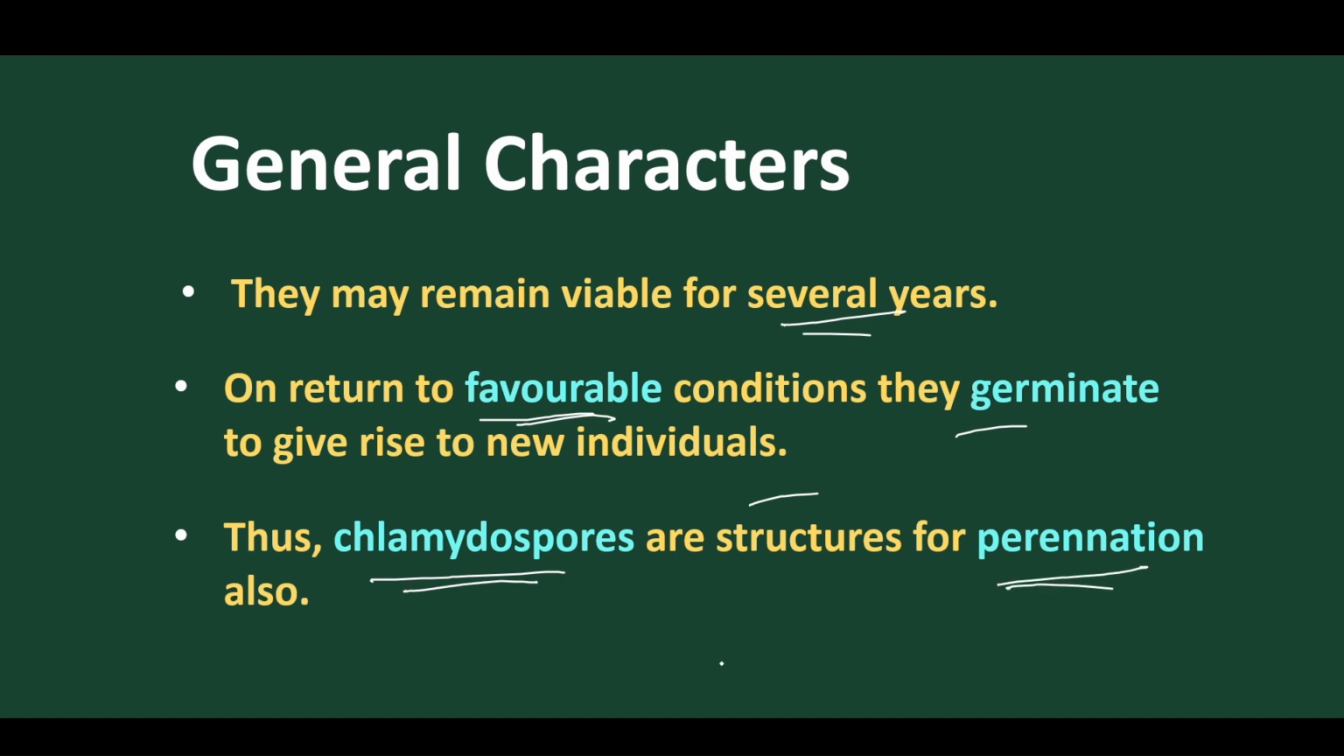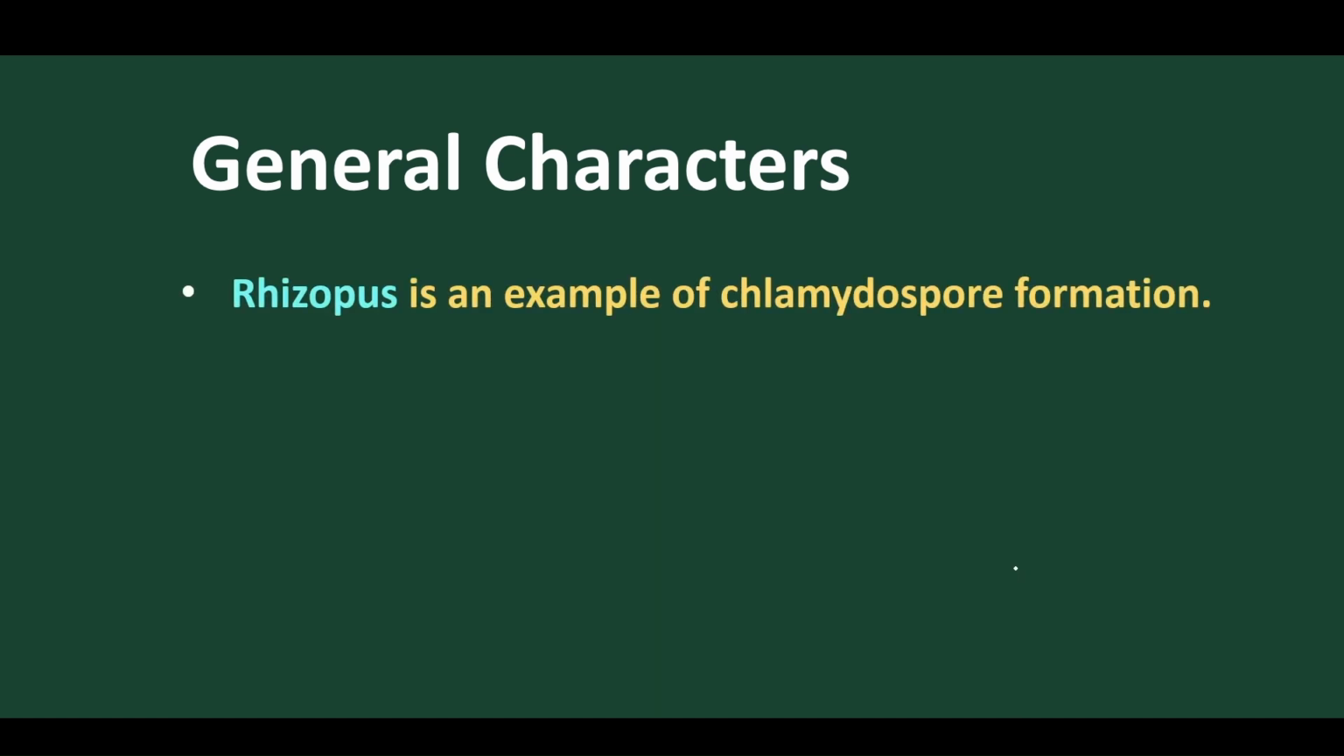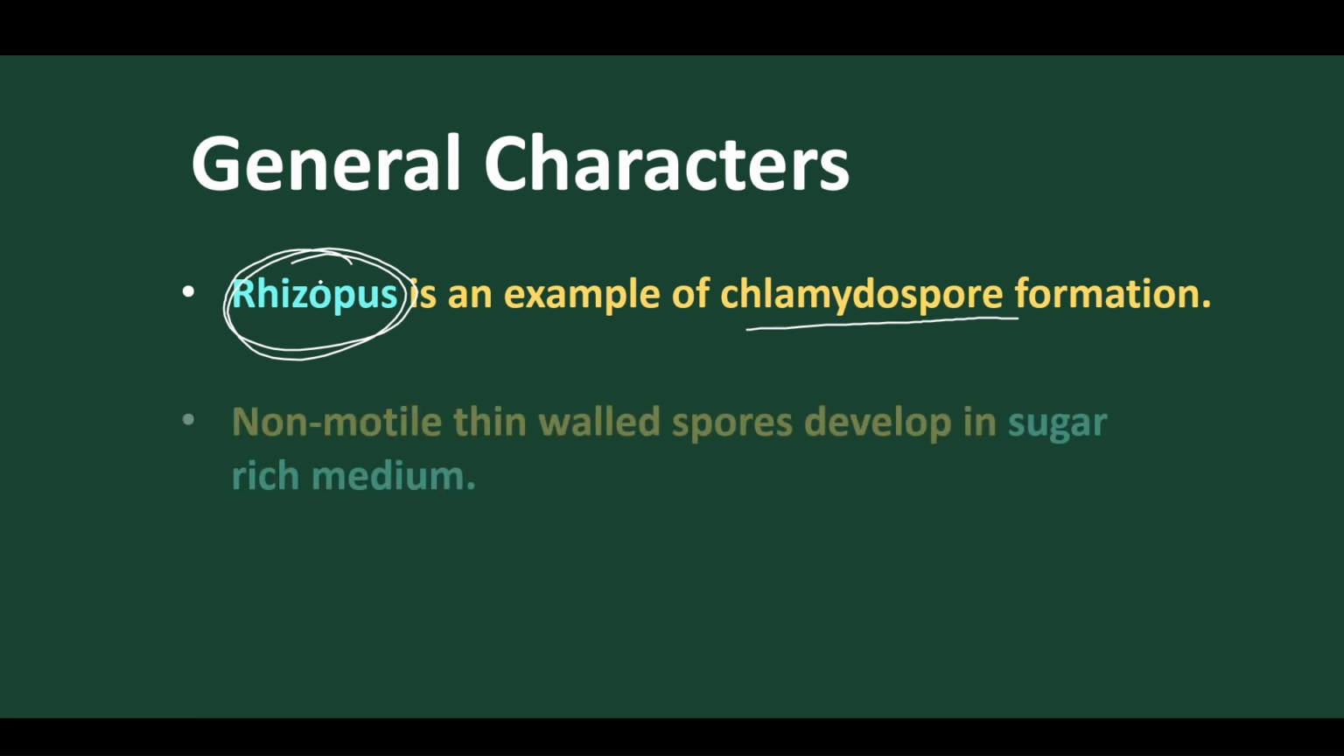This helps in perennation. Just as we discussed, certain spores are formed when the hypha develops endogenously into spore-like structures. The spores so formed within the hypha are called chlamydospores. In adverse conditions they remain dormant, and when conditions are favorable, they germinate. So they help in perennation. Rhizopus is the best example of chlamydospore formation. This is very important from the exam point of view.